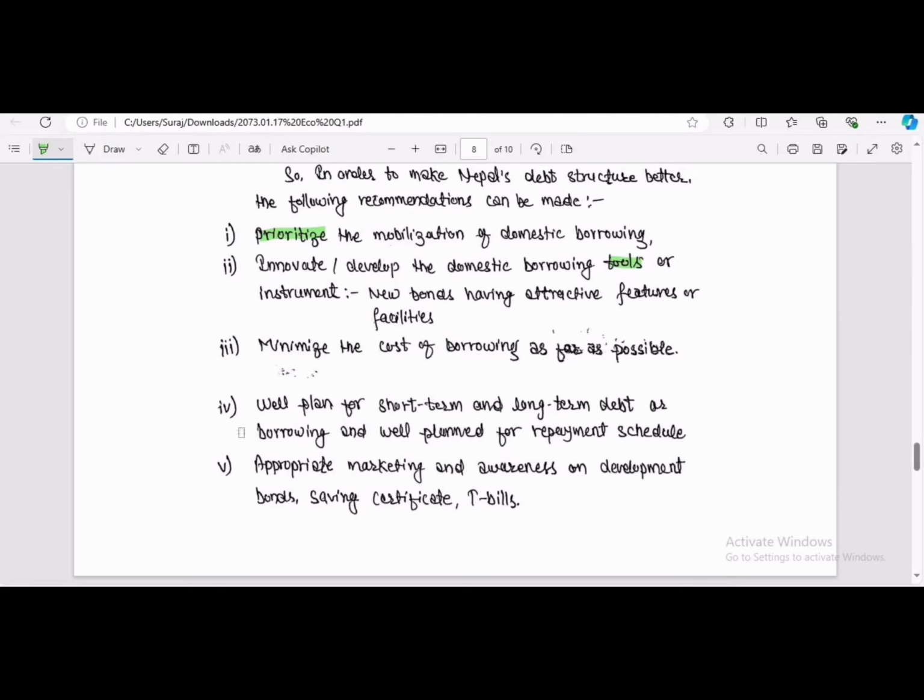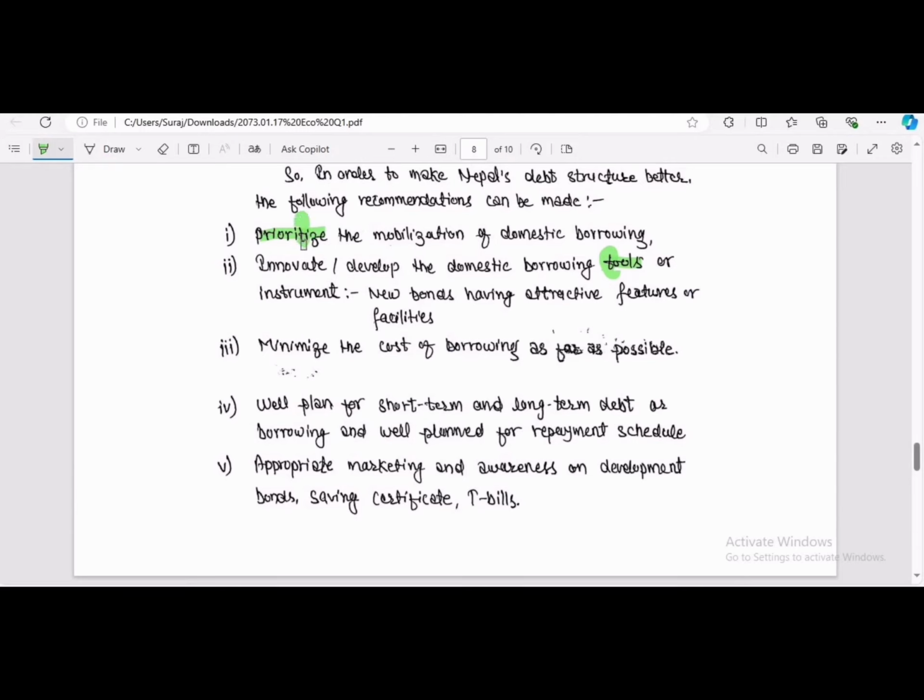Similarly, another recommendation is well planned short-term and long-term debt or borrowing. And at last, there must be appropriate marketing and awareness of development bonds, saving certificates, T-bills, etc. Okay, so here are the five solutions we have given, and in order to memorize these points, what we can say is: prioritize means priority. And what is at the last? There is T. T means tools.